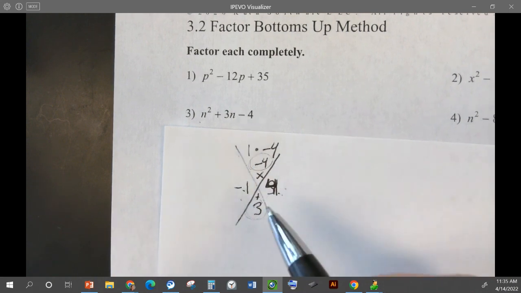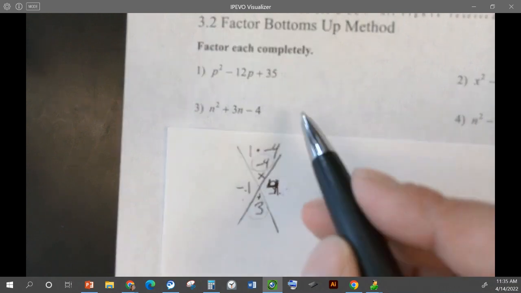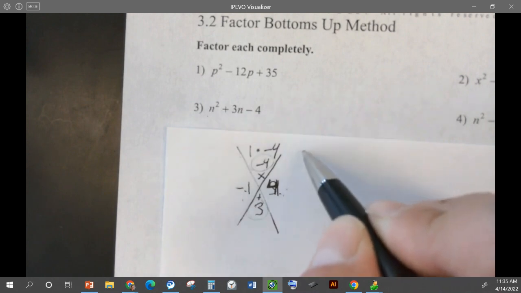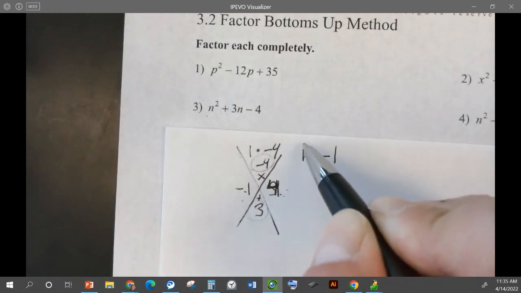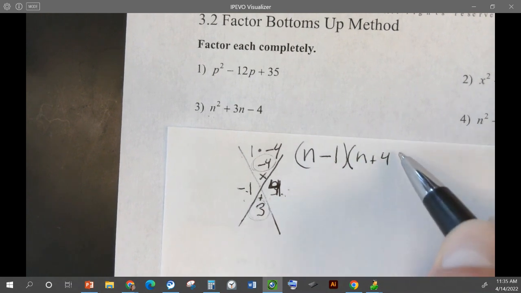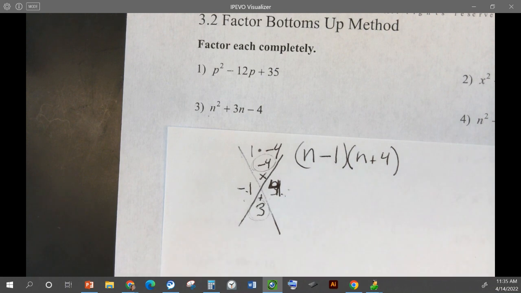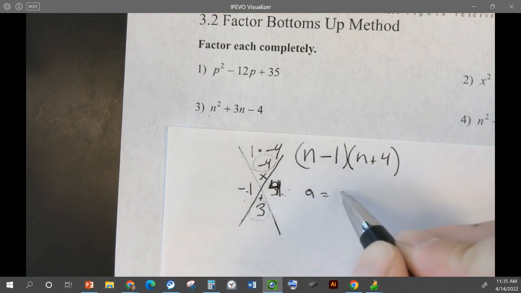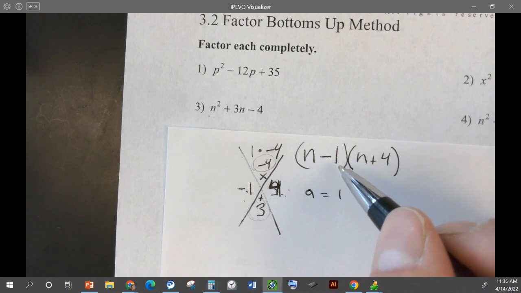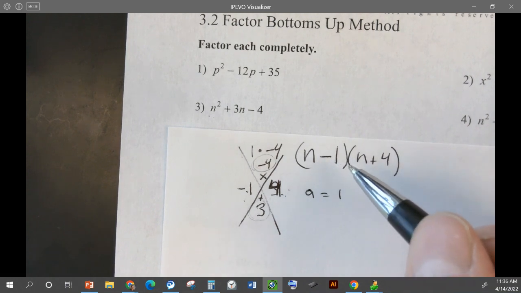Okay, so we're not done yet. We need to put it in our factors, right? So the variable here is n. n minus 1, n plus 4. And then we could stop here, but A is 1, so we could just divide by A. What's -1 divided by 1? Still -1.